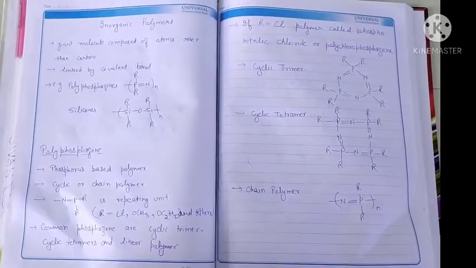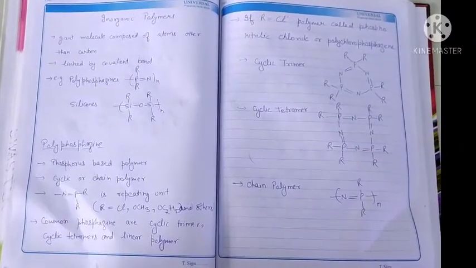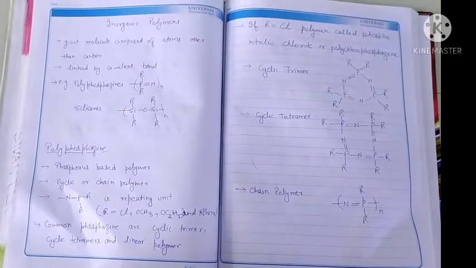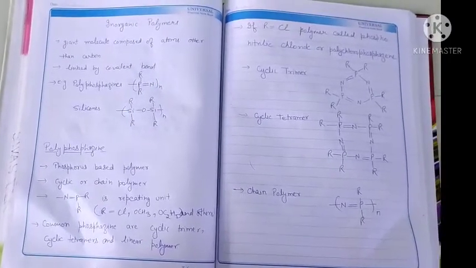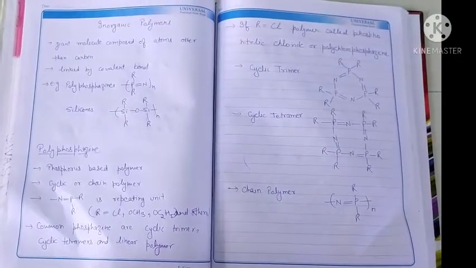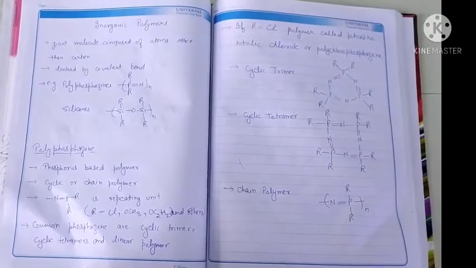Hello students, today we discuss the topic polyphosphazine, which is an inorganic polymer. First of all, what is a polymer? A polymer is a high molecular mass unit which contains a large number of repeating units, and this repeating unit is called a monomer unit.